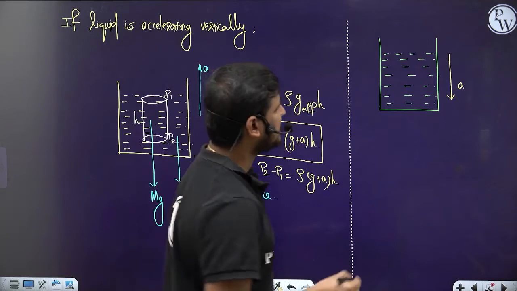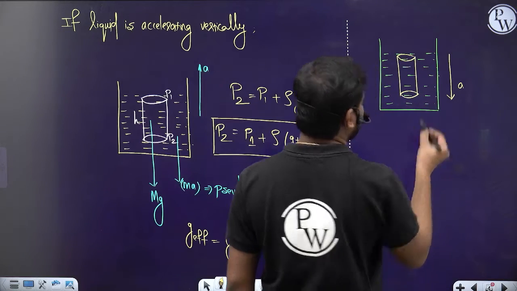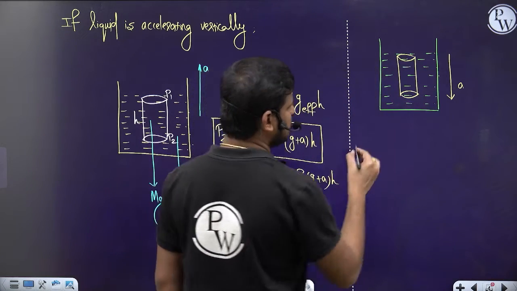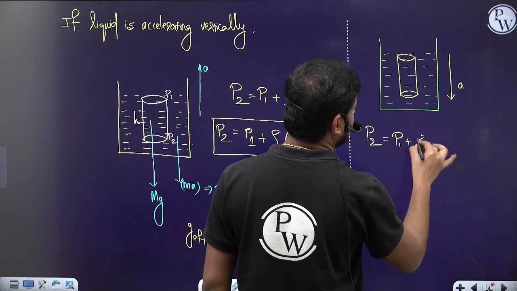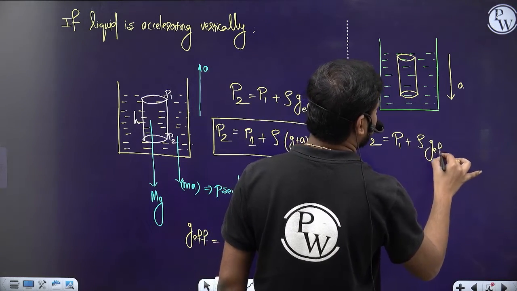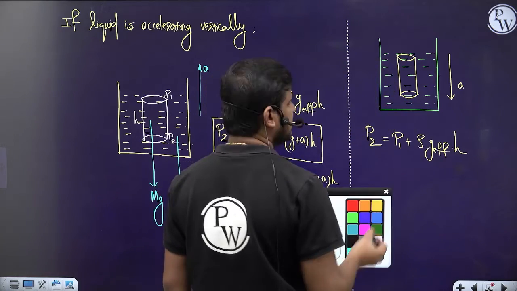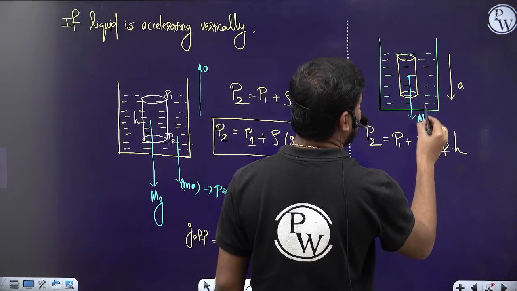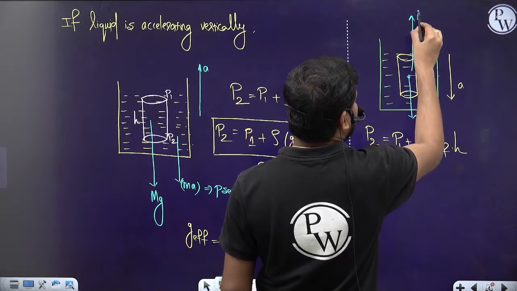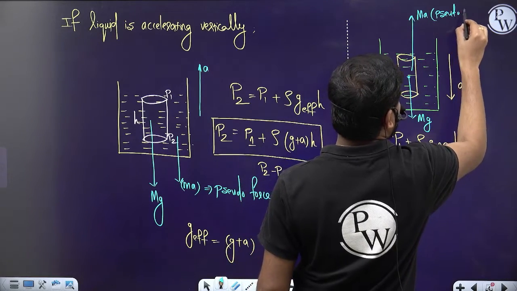So what happens to the pressure? Here also P2 will be equal to P1 plus rho g effective into h. So what is g effective in this case? Here the liquid column weight mg will act downward, and the pseudo force ma will act upward.